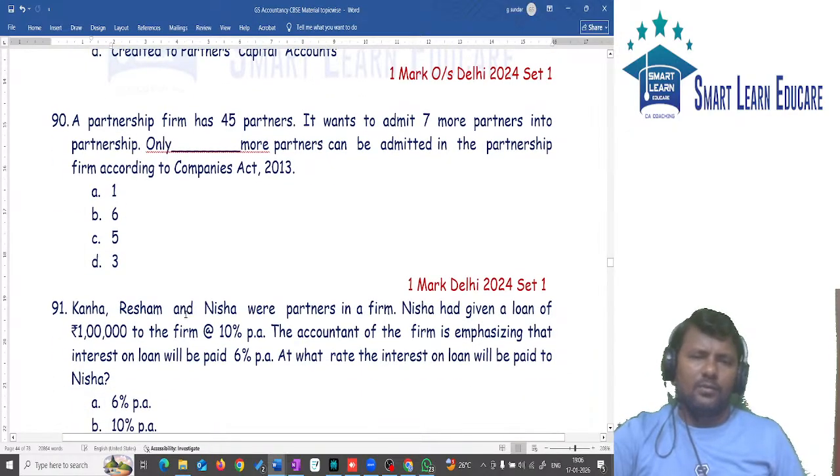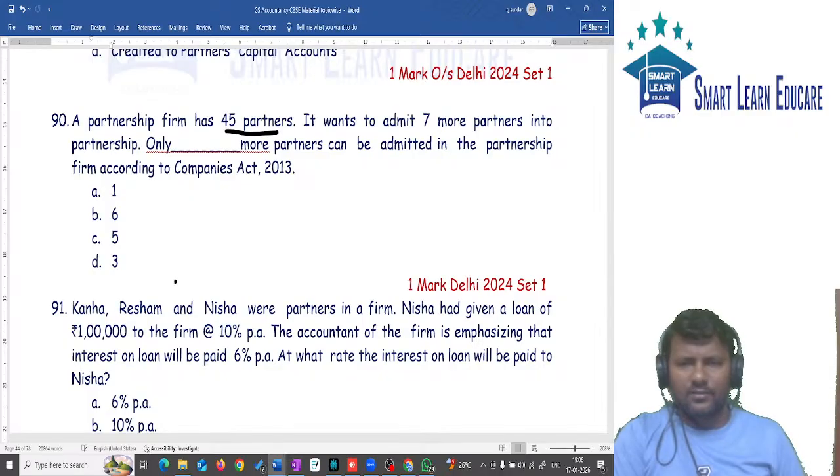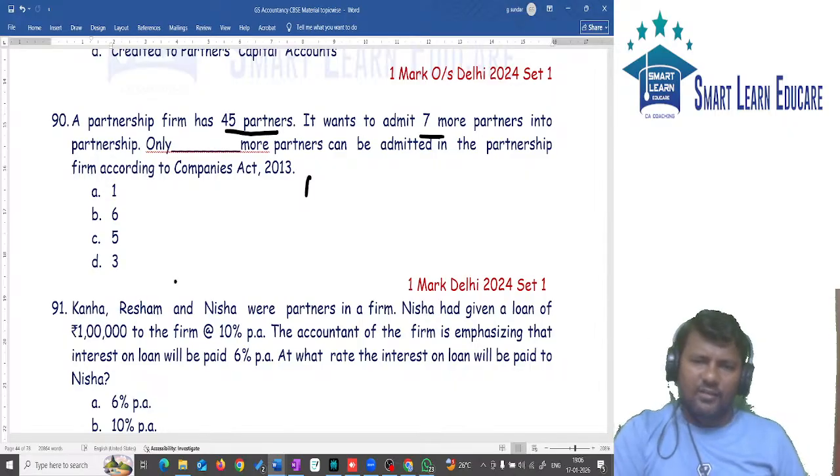Next one. In a partnership firm, we have totally 45 partners. The firm wants to admit 7 more partners. Only how many partners can be admitted in the partnership firm? In case of partnership, the minimum number of persons is 2. To start a partnership, the minimum number of persons is 2.